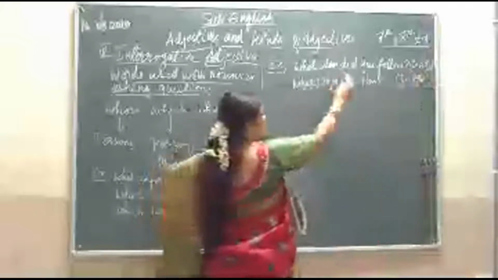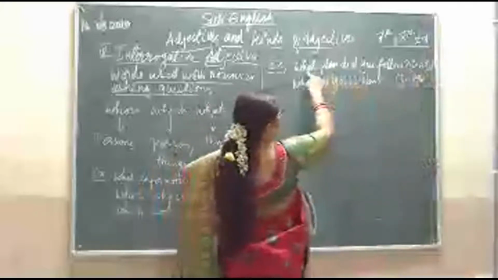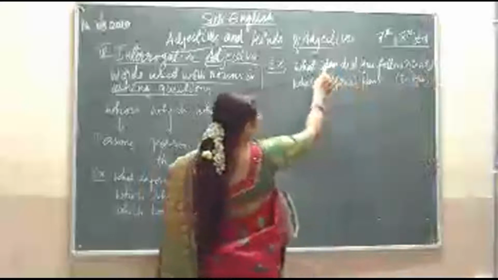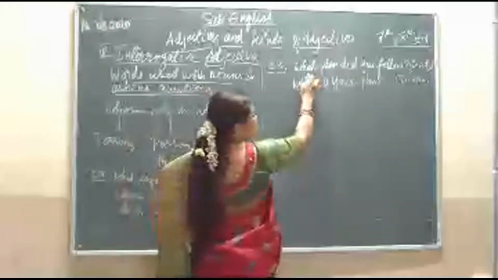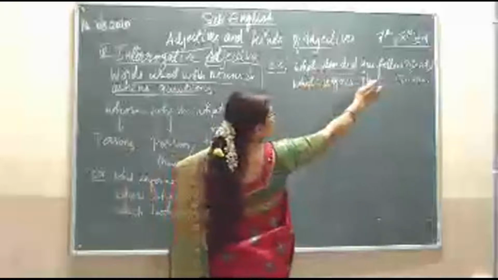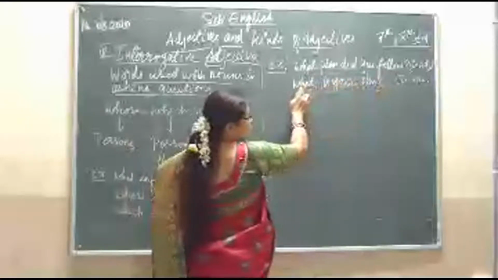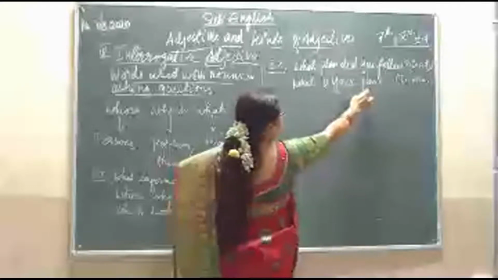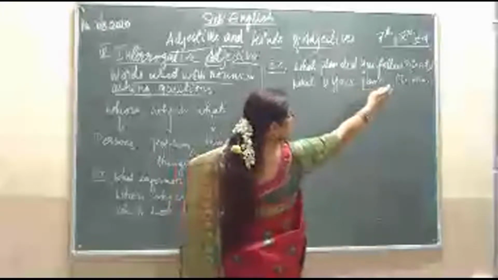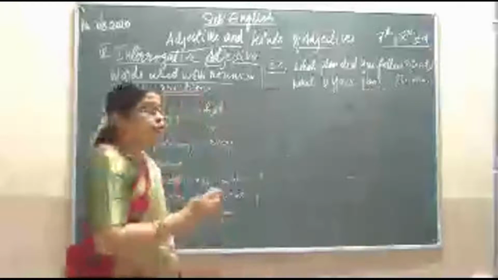What is an adjective? Plan is a noun. Here the noun is placed just after the adjective, so that is called an interrogative adjective. In the other sentence, plan is a noun placed at the end of the sentence. There is no noun after that, so we call it an interrogative pronoun.